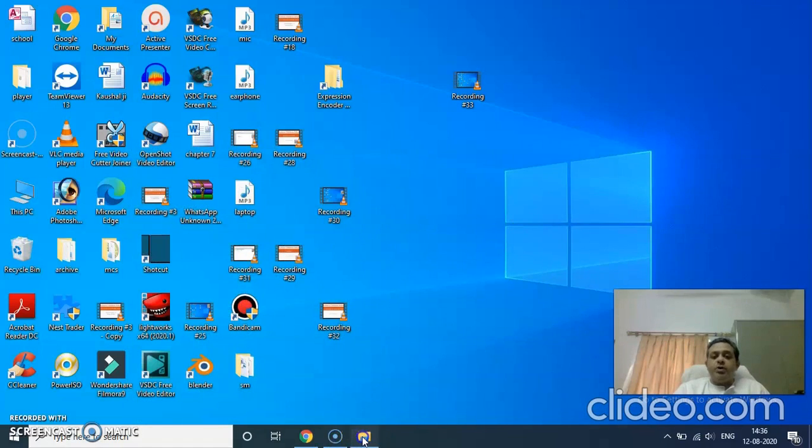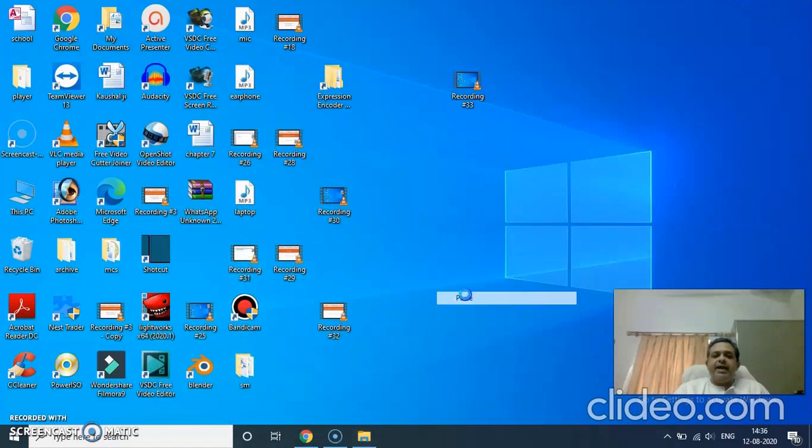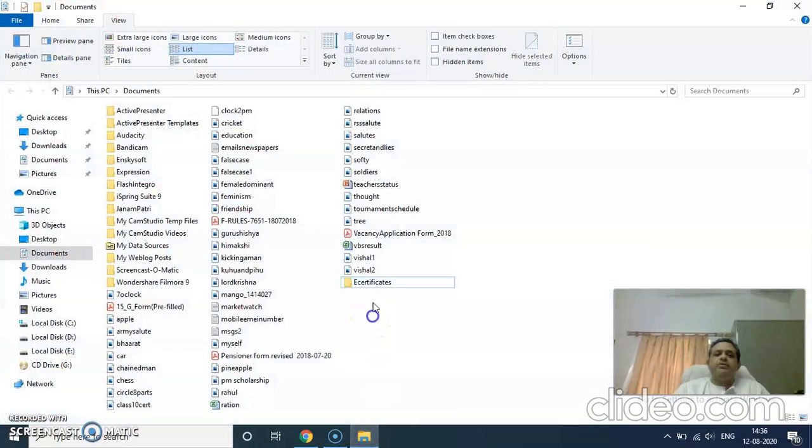Now when you copy paste, what happens? Now I am copying it from here. I right click, select copy, and then I right click and paste. So you see, it is here at the target place, the second place, and it is also located at the first position. So in copy paste, your document or folder remains at the original location and is also copied to the target location. But in cut paste, it is moved, or removed from the original place to the new place. I hope you have followed the difference between cut paste and copy paste.